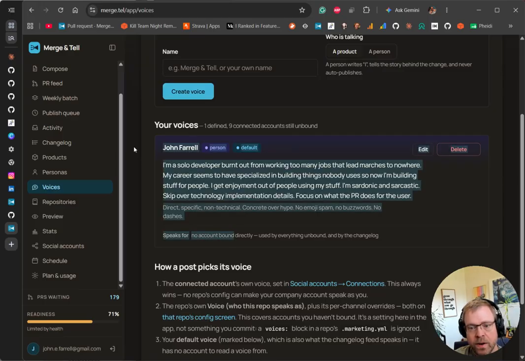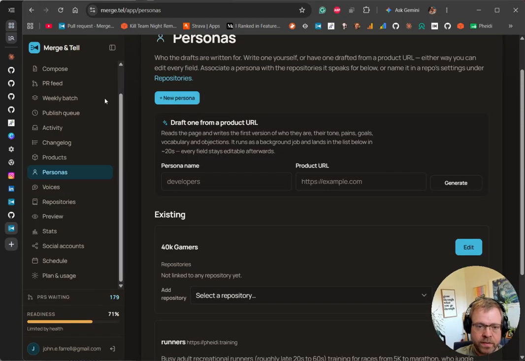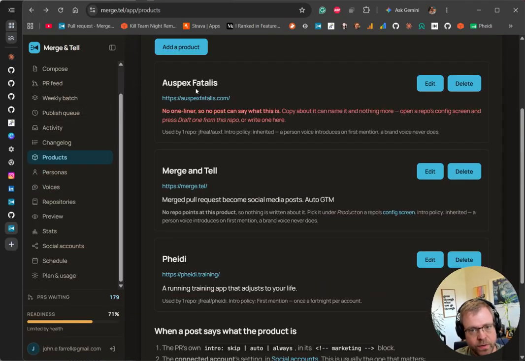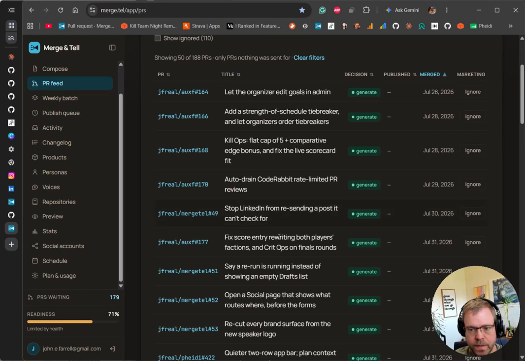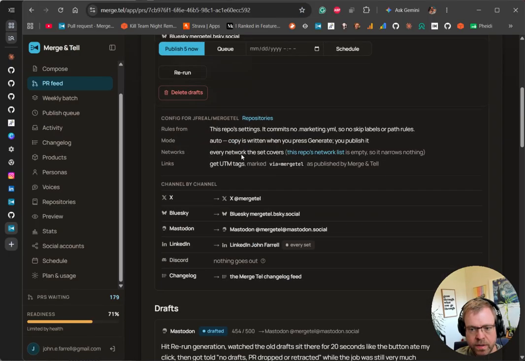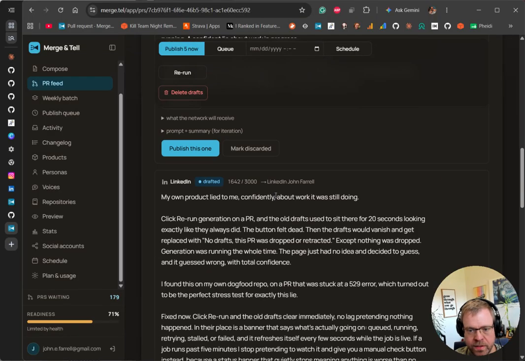And here I'm John, a solo developer burnt out from working too many jobs that lead nowhere. And then personas is basically who my ICP is. I don't have one for MergeTel yet. I should probably configure that. But anyway, we went through all the core features here really fast because attention spans are real short anyway. And then we can go back to the PRs and go to MergeTel, which I think I just generated here. And yeah, we have what we can post. When you hit rerun, you used to watch the old version of the draft sit there for 20 seconds, but now the button tells you what's happening.